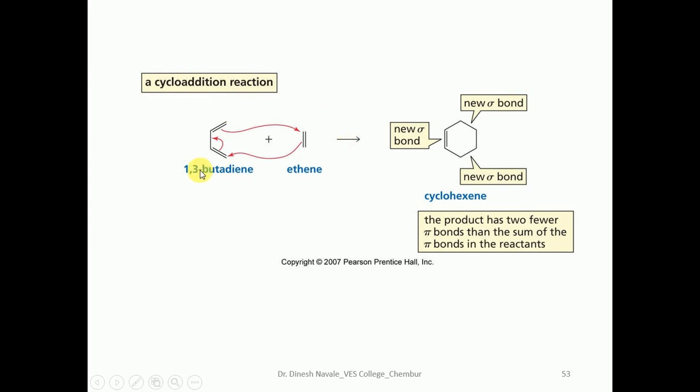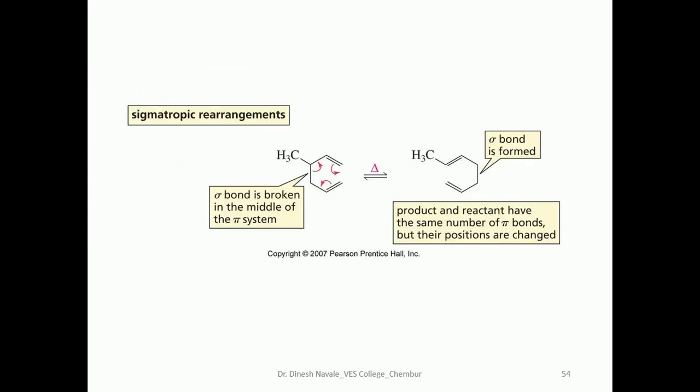This is a cycloaddition reaction. 1,3-butadiene on reaction with ethylene will give the formation of cyclohexene. So this is a cycloaddition reaction. This is called the diene. This ethylene will be called the dienophile, and the product will be the cyclohexene, which is also termed the adduct. This is a sigmatropic rearrangement.